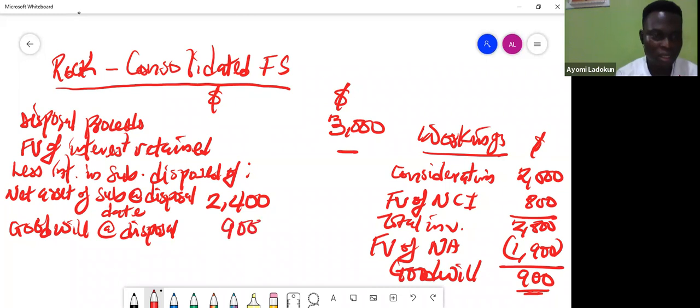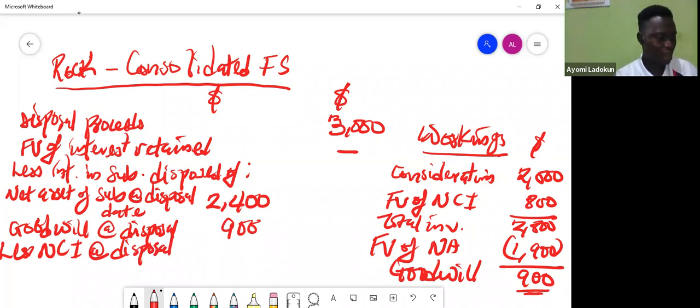Okay, so I'll now say less NCI at disposal. So how do I get my NCI at disposal? Now, this NCI, this 800 that we have here, can you see?